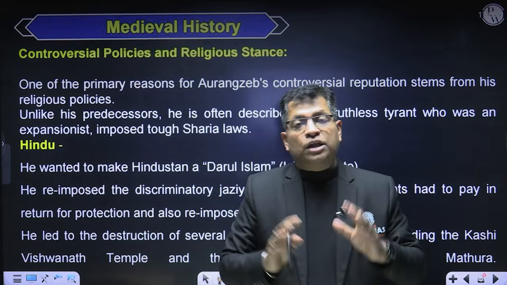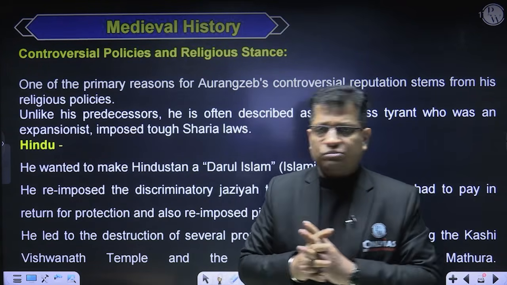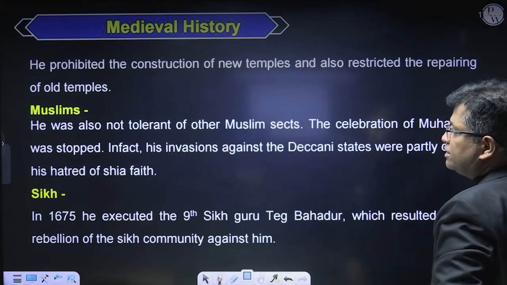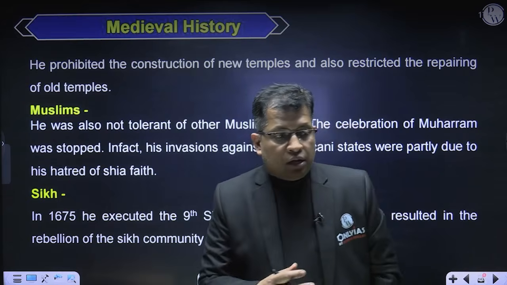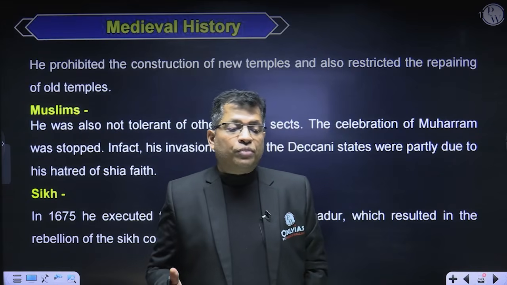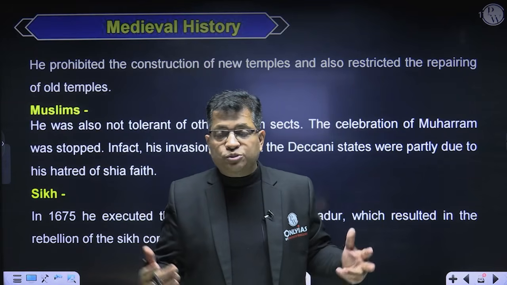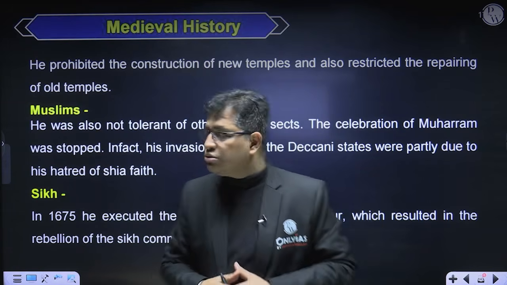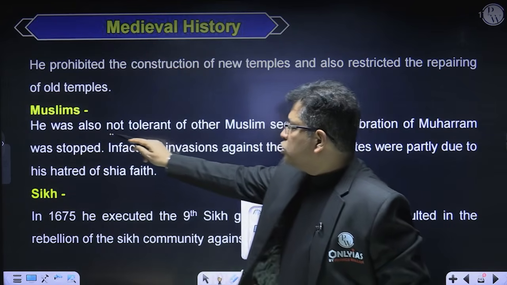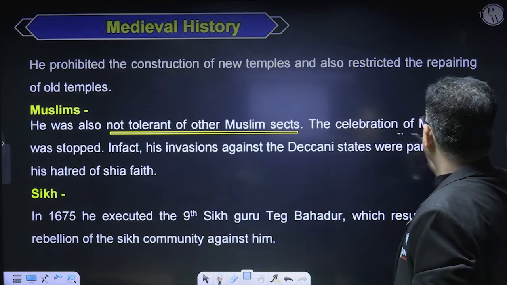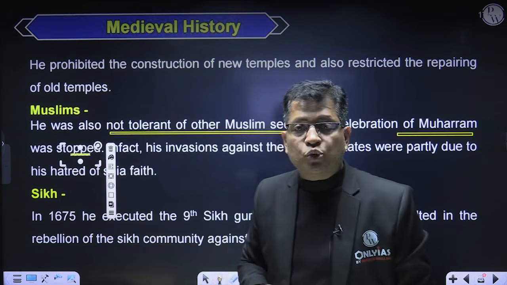But the largest number of mansabdars was during the time of Aurangzeb itself. And he had also translated one of the largest numbers of Sanskrit texts into the Persian language. He himself was a great expert in veena playing, etc. Right? Now, as far as Muslims are concerned, he was tolerant, but he was also not tolerant of other Muslim sects. For example, the celebration of Muharram was stopped because it was a Shia practice, and Aurangzeb was a Sunni.